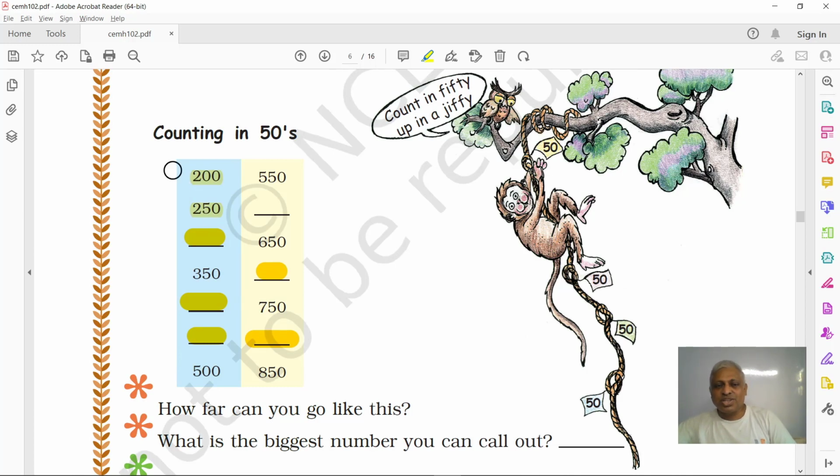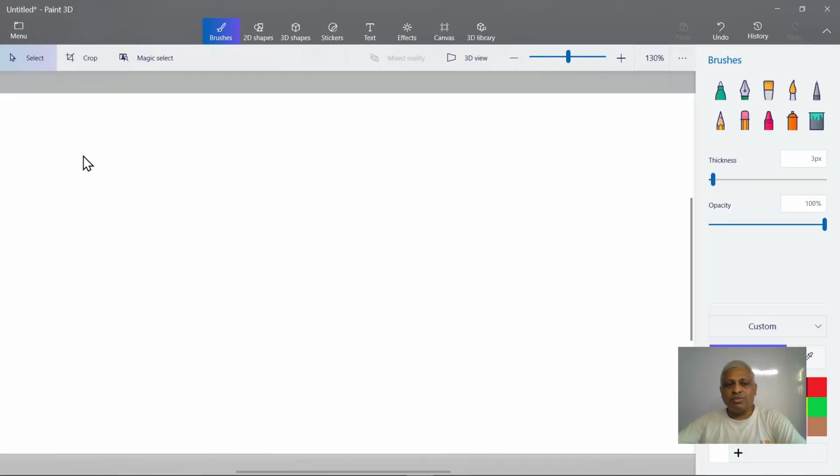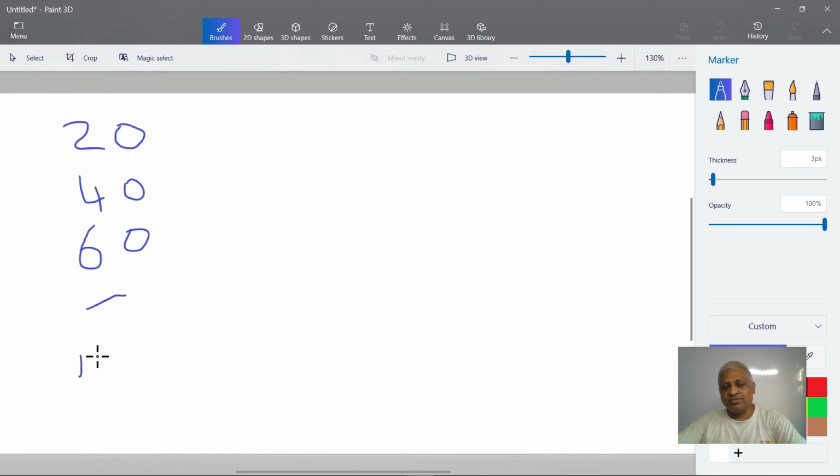If I ask you to skip by 20, count from 0. So the first number is 20. So I am asking you to skip by 20. So what will come next? 40. 20 plus 20, 40, right? Next, what will come? 60. I'll put a dash here and I'll put 100 here. Can you guess what will come here? It's 80. I know you're smart. You can tell this easily.